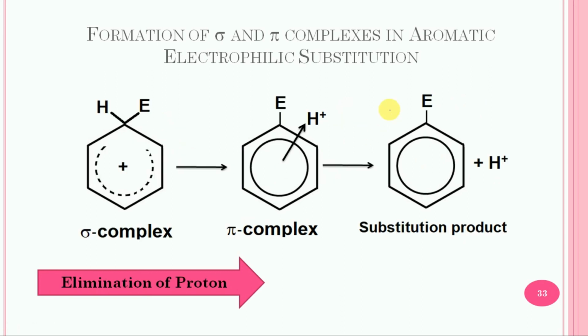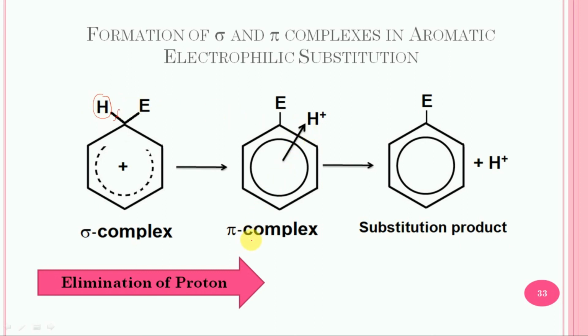Then similarly, the second step, that is the elimination of a proton from the sigma complex, takes place again via pi complex formation, in which the bond between the carbon of the ring and hydrogen breaks heterolytically, and this proton can depart from the ring.